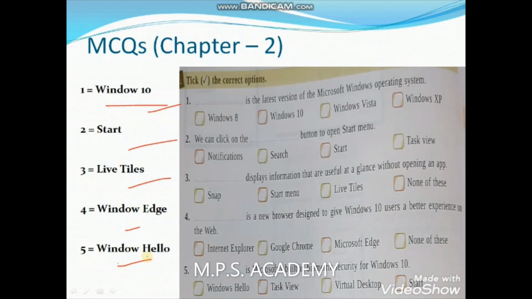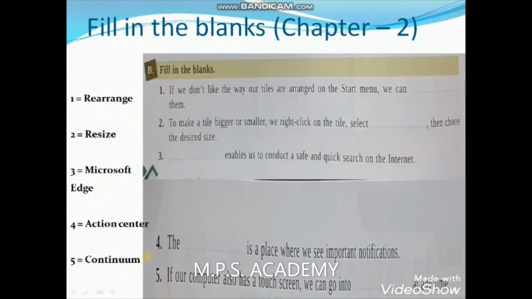Okay, the next is fill in the blanks. Fill in the blanks for chapter 2 also contains 5 questions, and each question contains 1 or 2 blanks to fill up. The first question says, if we don't like the way our tiles are arranged on the start menu, we can dash them. So we can put here rearrange. Rearrange means to arrange again.